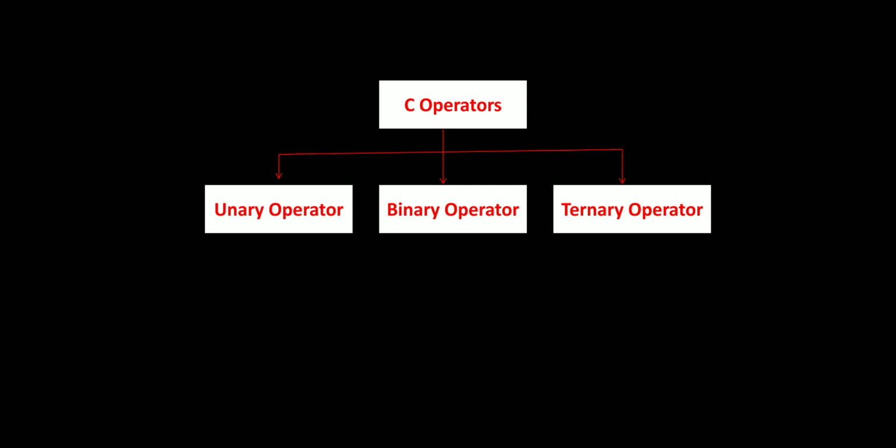These three are the main operators. Again, the unary operator is classified into subtypes, the binary operator is classified into subtypes, and the ternary operator is classified into subtypes. Now we will discuss them one by one.